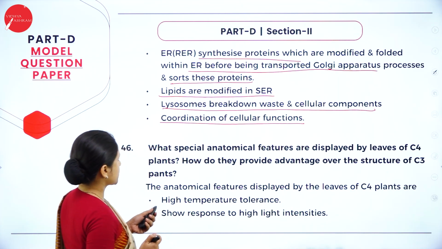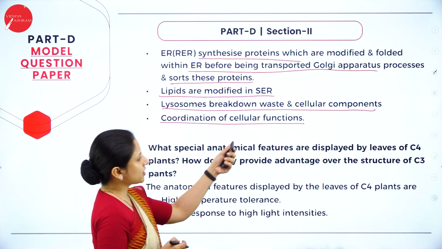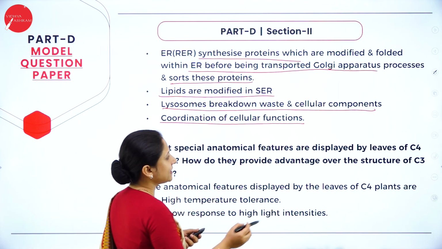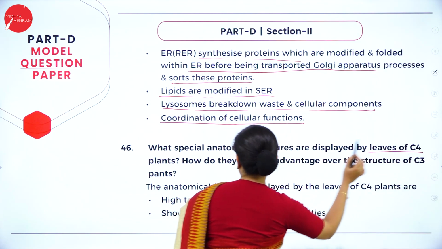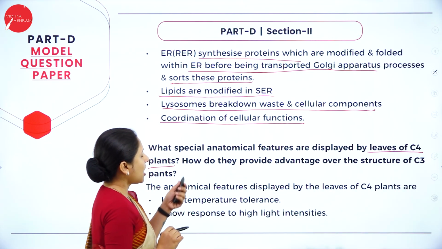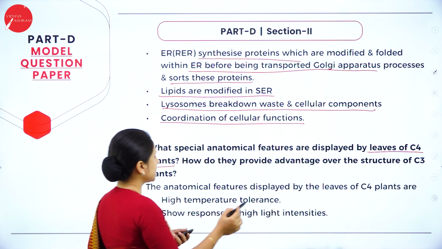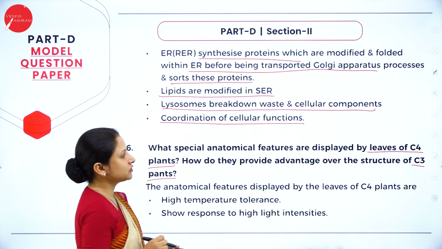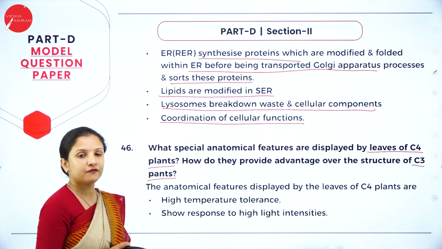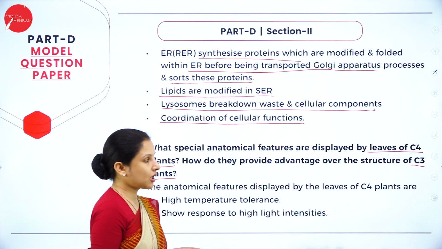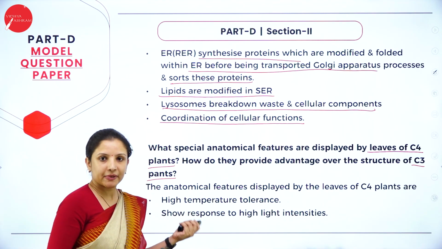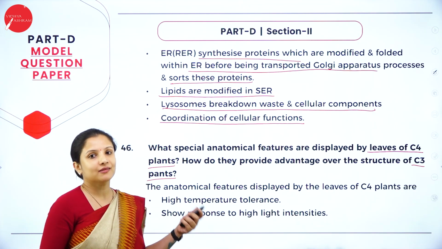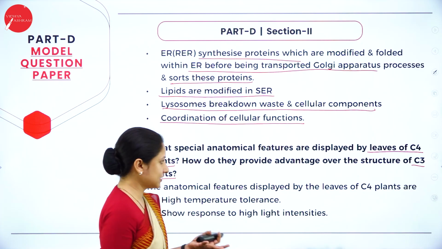Next, 46th question. What special anatomical features are displayed by leaves of C4 plants, and how do they provide advantage over the structure of C3 plants? So in C3 plants and C4 plants, we know that the process of photosynthesis is different, right?